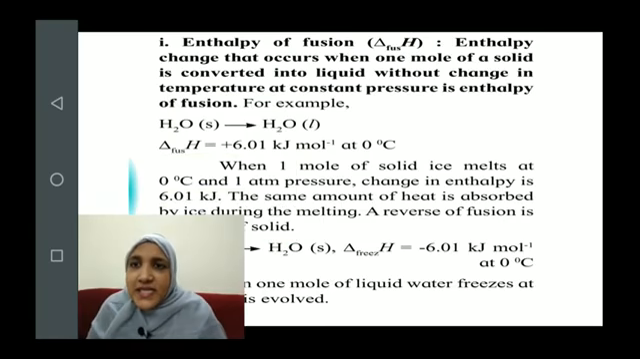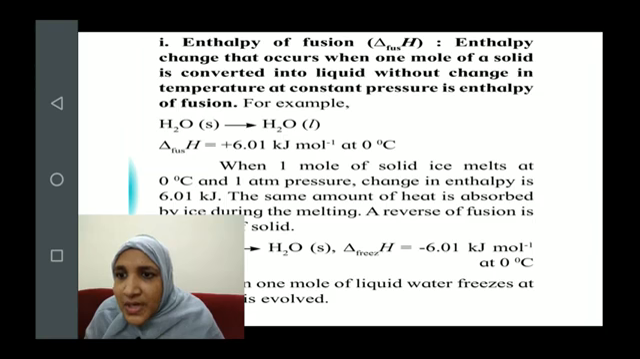The first one is enthalpy of fusion. Remember, fusion means melting. It is denoted by the symbol ΔfusH, with fus in the subscript. Now how do we define it? It is the enthalpy change that occurs when 1 mole of a solid is converted into liquid without change in temperature at constant pressure. It means what is happening? We know fusion is the conversion of solid into liquid.